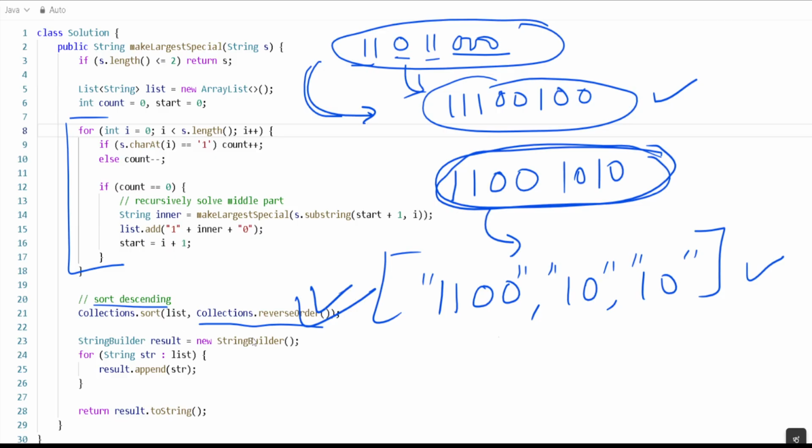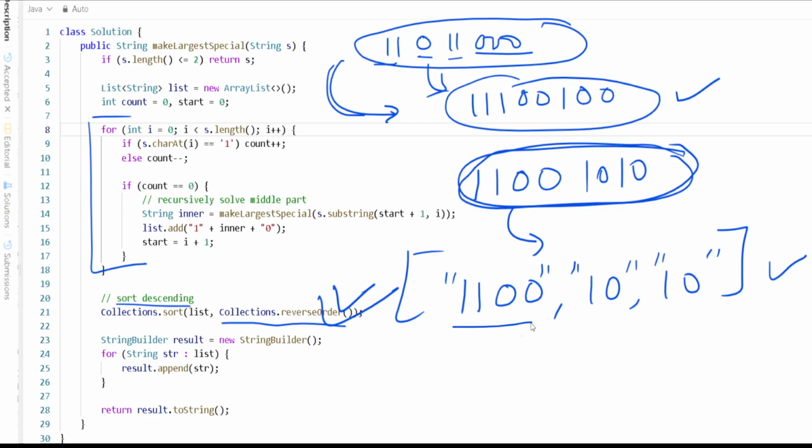We sort the blocks in descending lexicographic order. Why? Because lexicographically larger means more leading 1s, right? Let's suppose we have more leading 1s, it means lexicographically 1 1 0 0 should be bigger than 1 0, because if you have more 1s, lexicographically the value is more. So we can say 1 1 0, and then 1 0 will be added after, correct? Because lexicographically it is the bigger one.